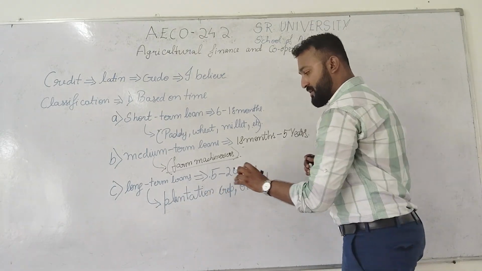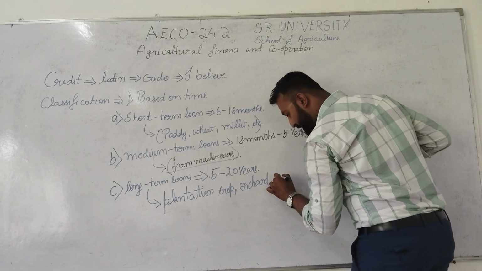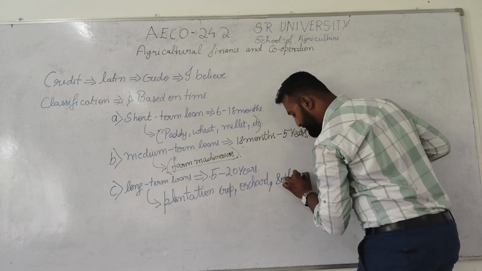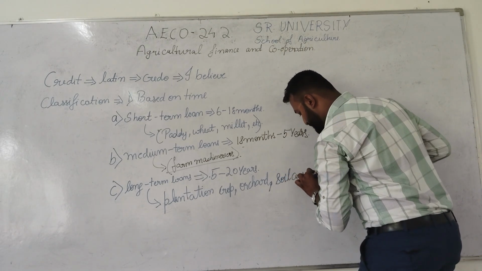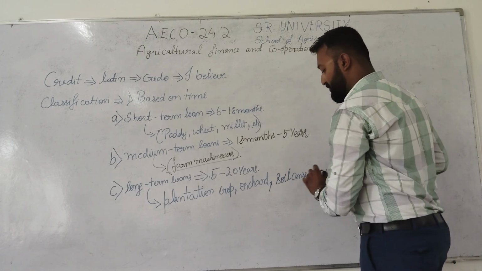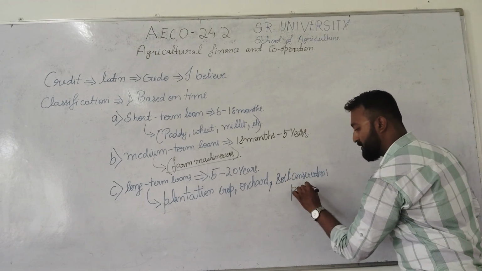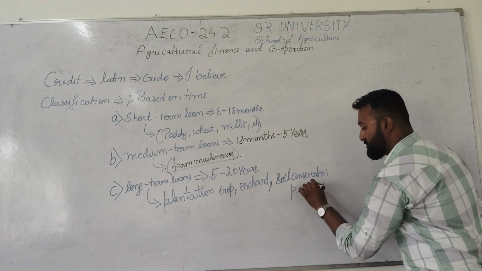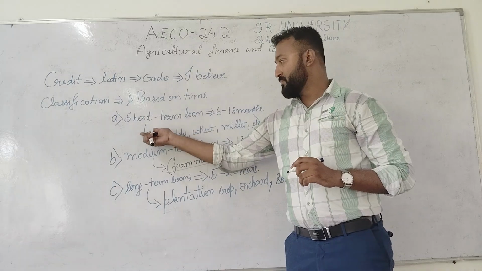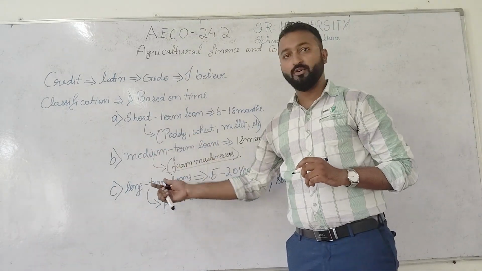Not only orchard crops and plantation crops. Suppose you are maintaining soil conservation practices, and you want to take a loan for doing the soil conservation practices, you need to take a long term loan. So these are the three types of loans which are based on time. That is short term loans, medium term loans and long term loans.